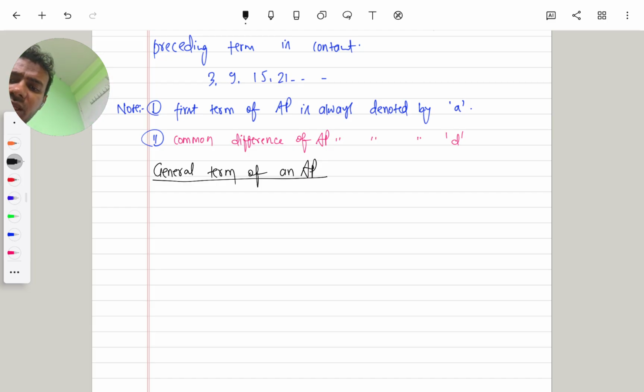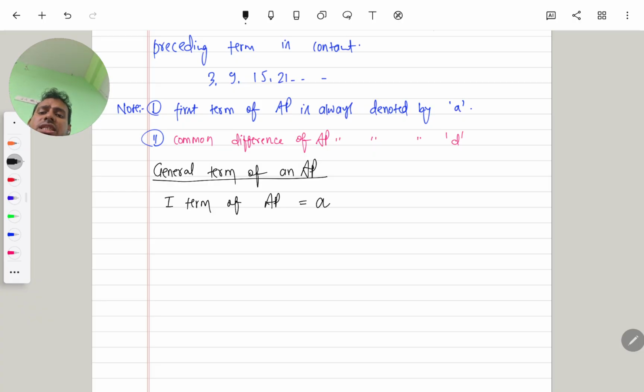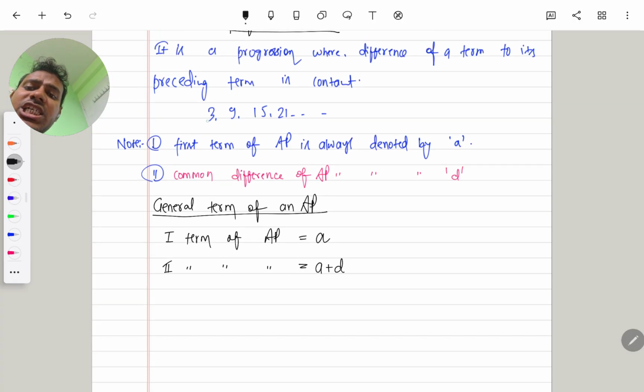Now, here we see that the first term of AP is what? You say, sir, A. The first term of the AP is A. Now, the second term of AP is simply A plus D. Here you will see that in this progression the first term is 3 and the common difference is 6. When we add the common difference to the first term, we get the second term.